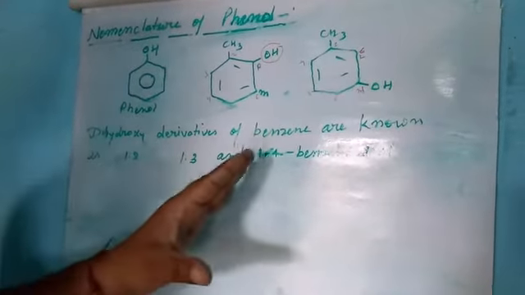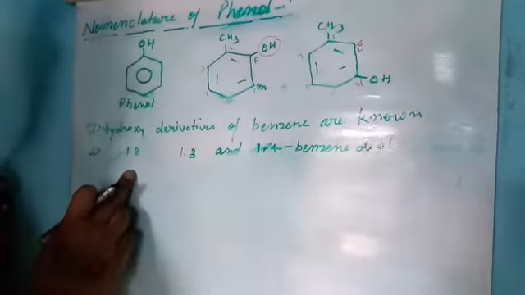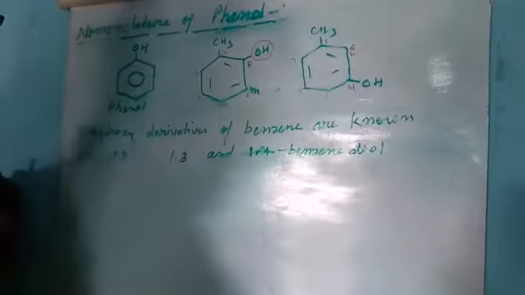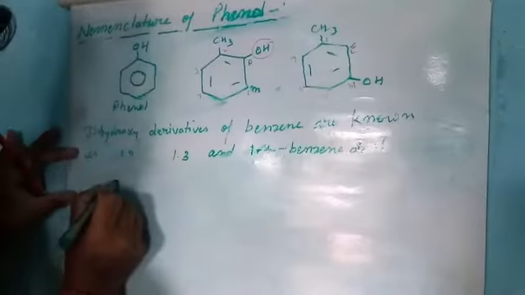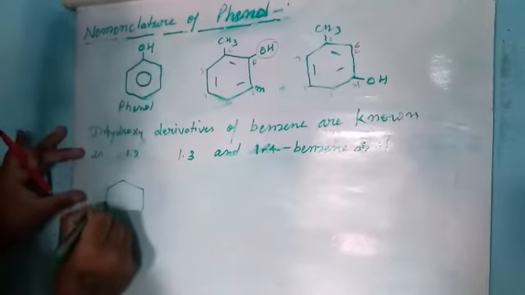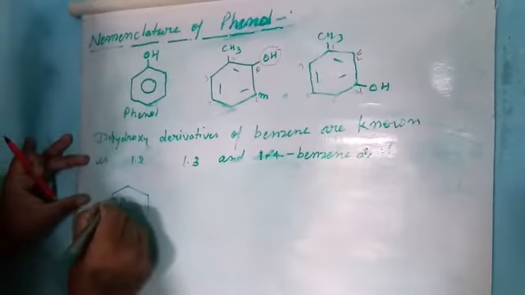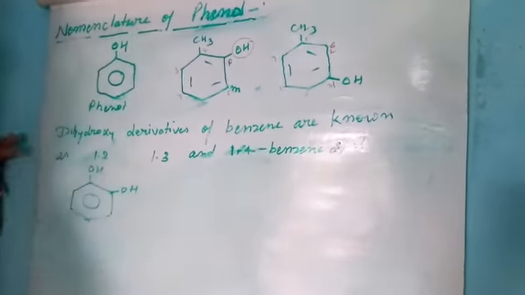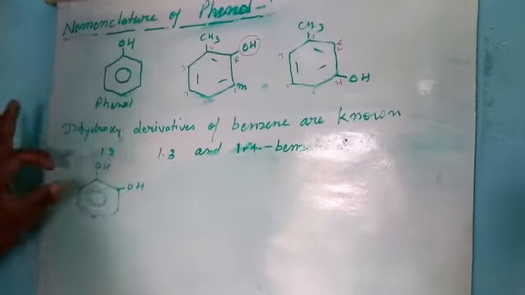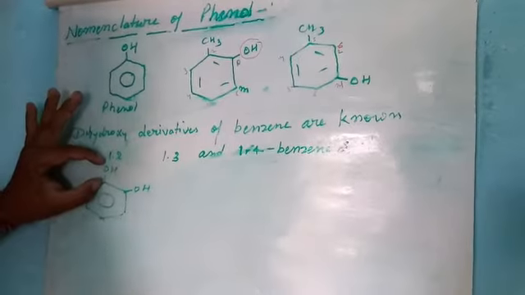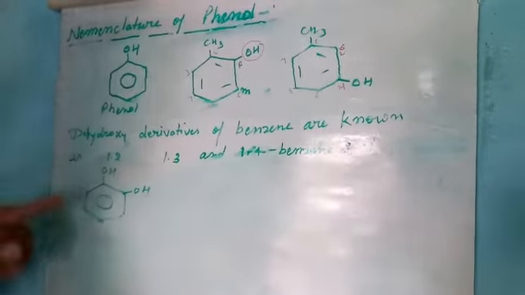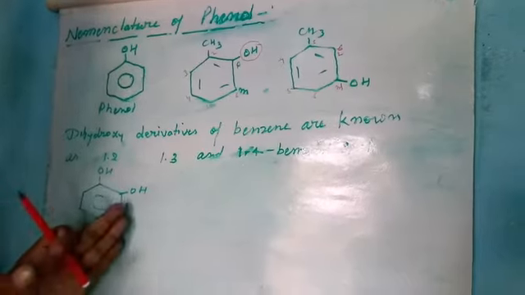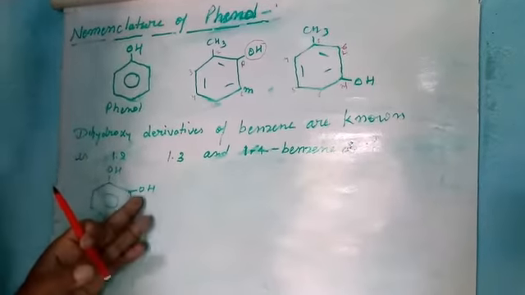Dihydroxy derivatives of benzene are known as 1,2-, 1,3- and 1,4-benzenediol. Let us take one example. One hydroxyl group is connected to this carbon, and another hydroxyl group is connected at the ortho position.